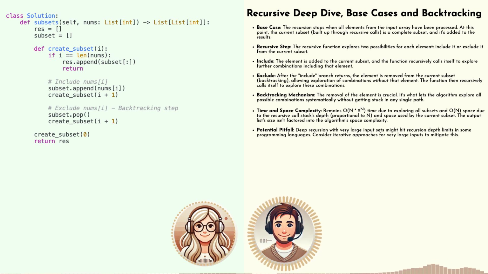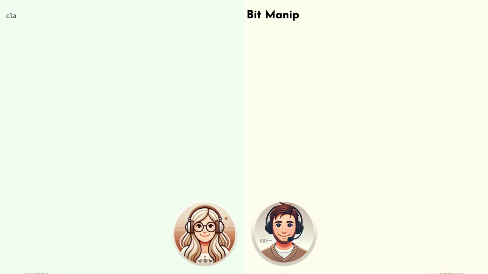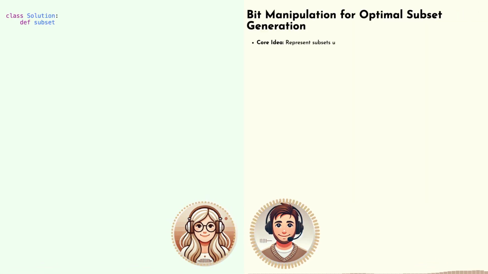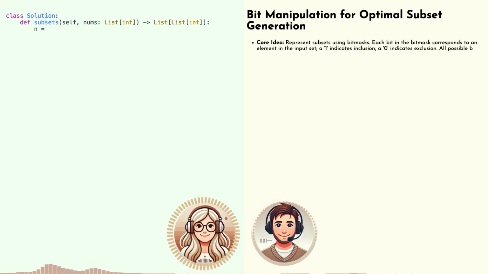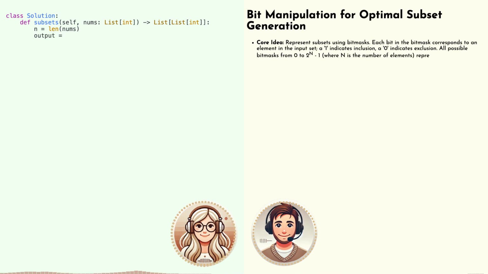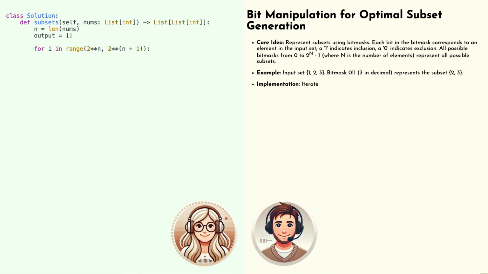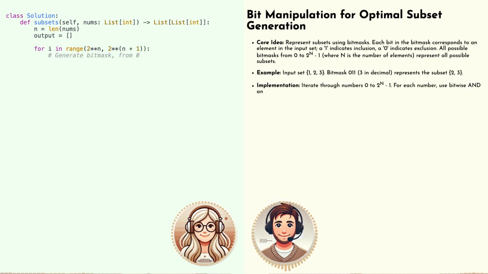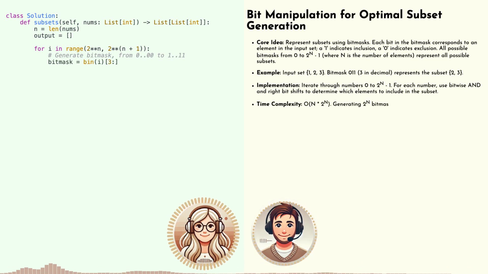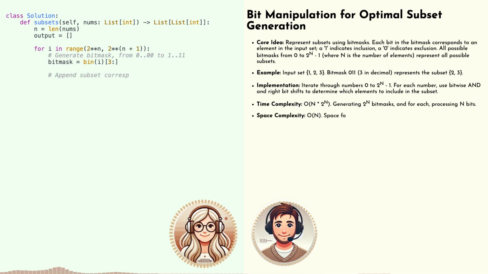Okay, so we've got a solid understanding of how recursion and backtracking can be applied to this problem. But I'm curious about the efficiency of this approach. Is it any better than our cascading method? Well, the time complexity of this recursive backtracking approach is still O(n * 2^n). Just like the cascading method. So we haven't escaped the exponential beast yet? Not quite. However, there's a subtle improvement in terms of space complexity.